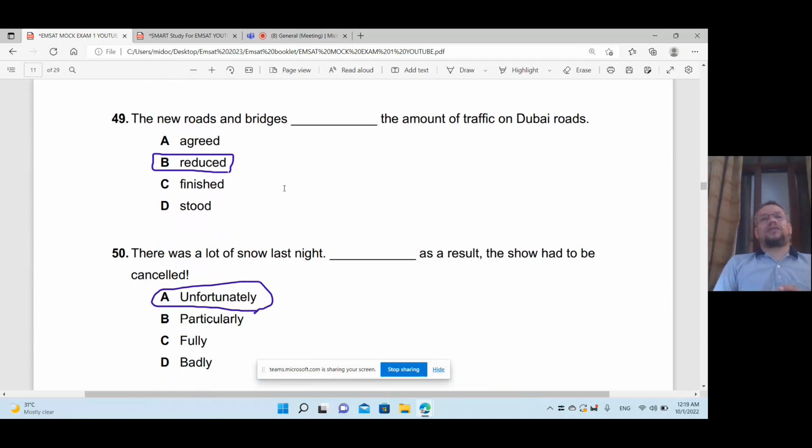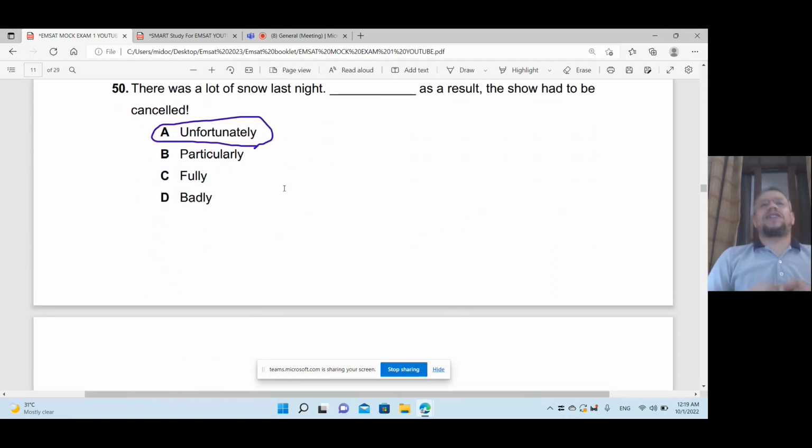The new routes, okay, and bridge, you know, the bridge. Okay, the amount of traffic, what happened when they use bridges and best routes, streets. So the amount of traffic on Dubai routes reduced. Yes, very good. There was a lot of snow last night. As a result, the show had to be canceled. Unfortunately, as a result.